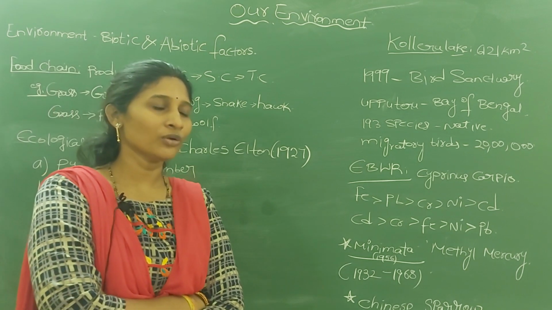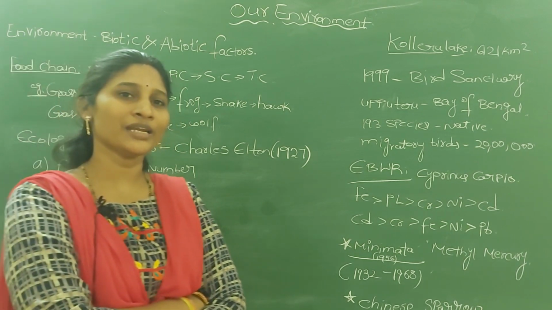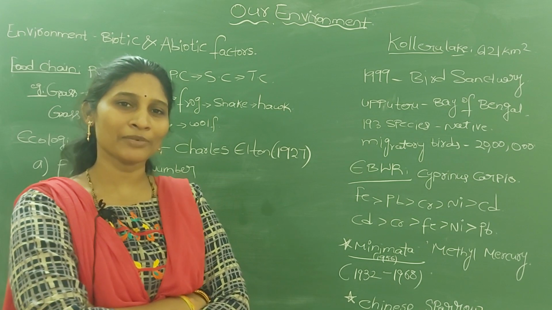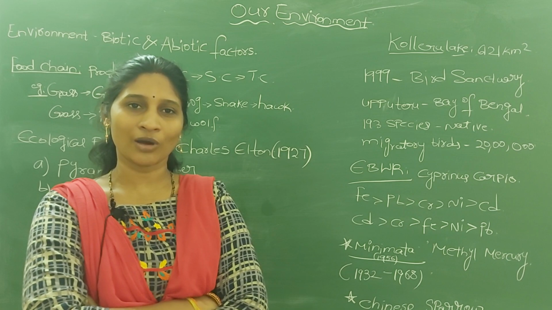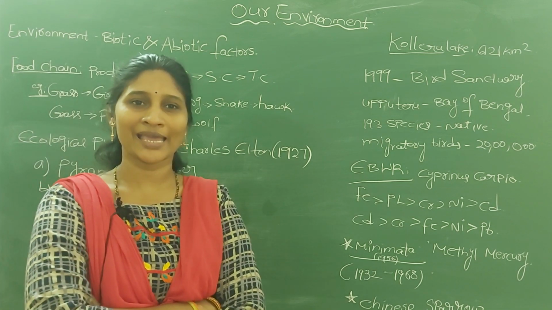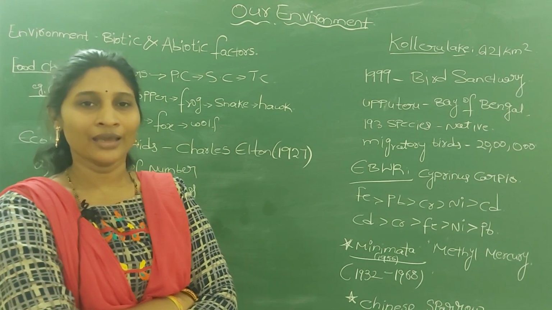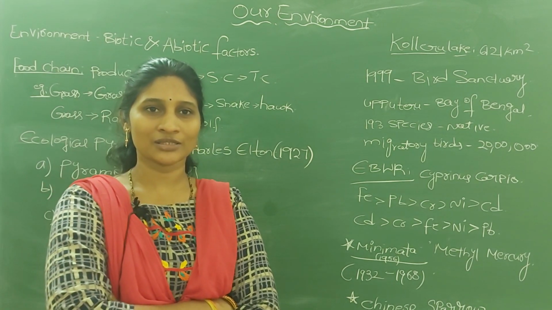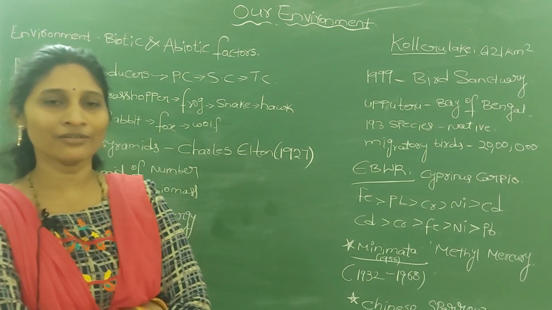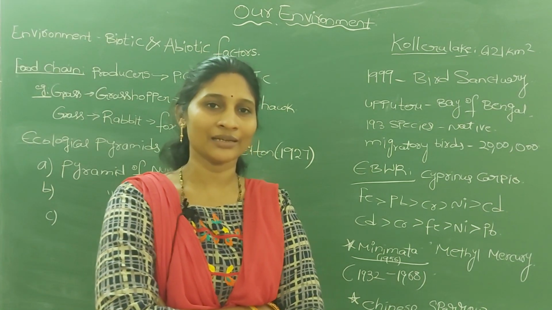For example, in lower classes you studied about a habitat. What is a habitat actually? The place where an animal or plant can live, that we call a habitat. For example, a pond as a habitat, a tree as a habitat, even a forest. So the place where we can live, that we call a habitat.